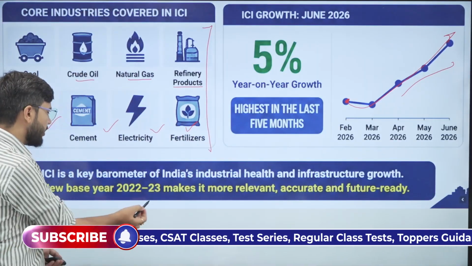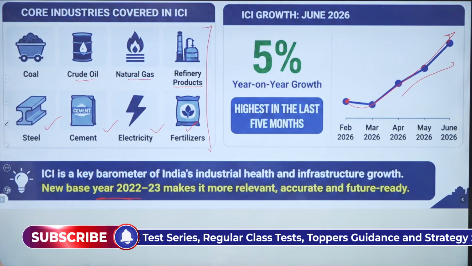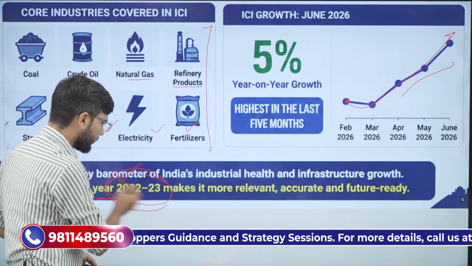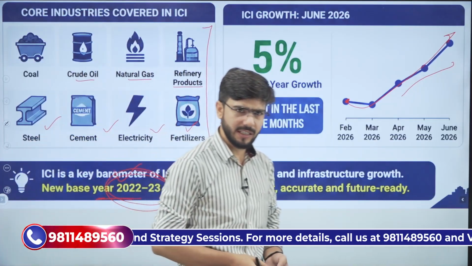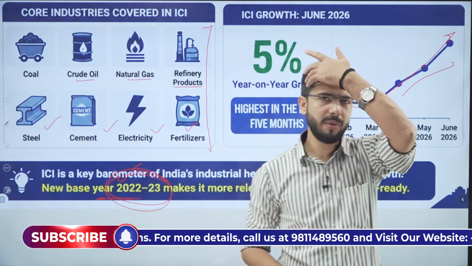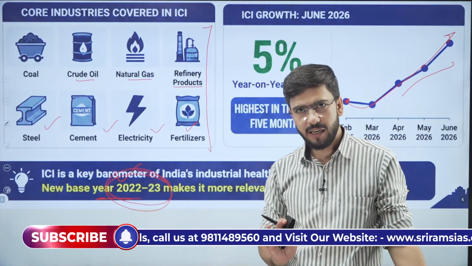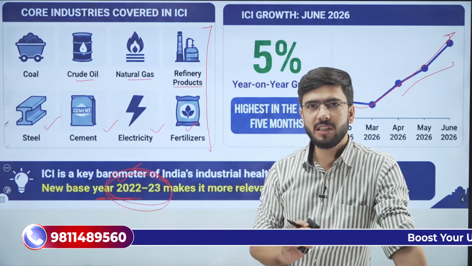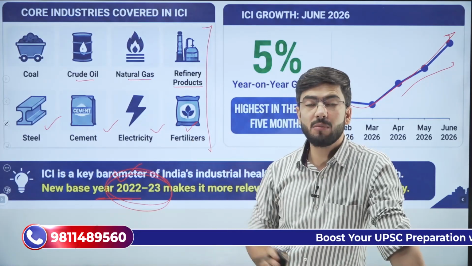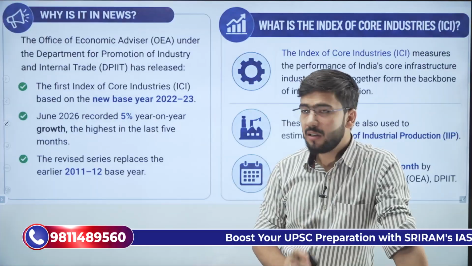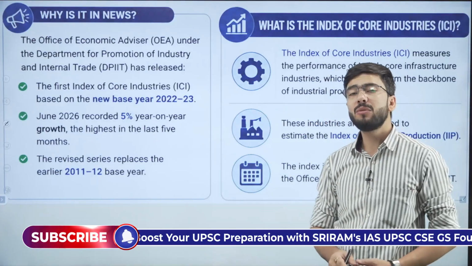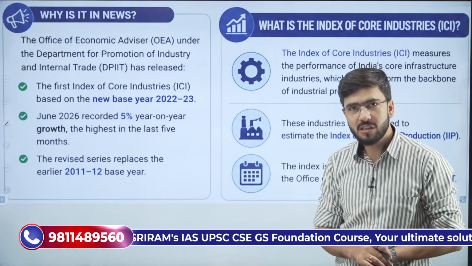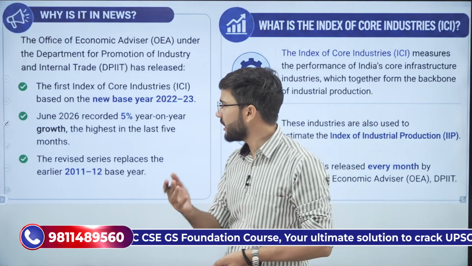Understood? But it's all because the new base year has come into effect, and this base year is 22-23. Same as the wholesale price index. Understood? Same as GDP. Clear? Now we need to understand that 22-23 is the base year of CPI, GDP and also the index of core industries. Clear? We also need to remember who produces or publishes this index of core industries.